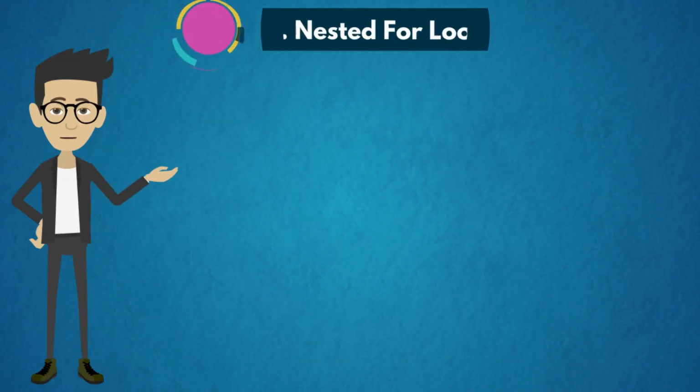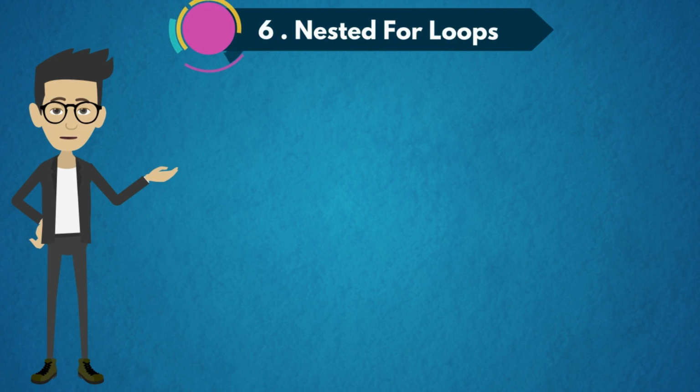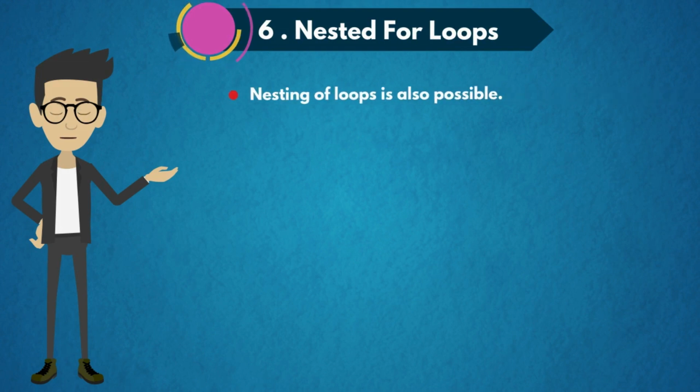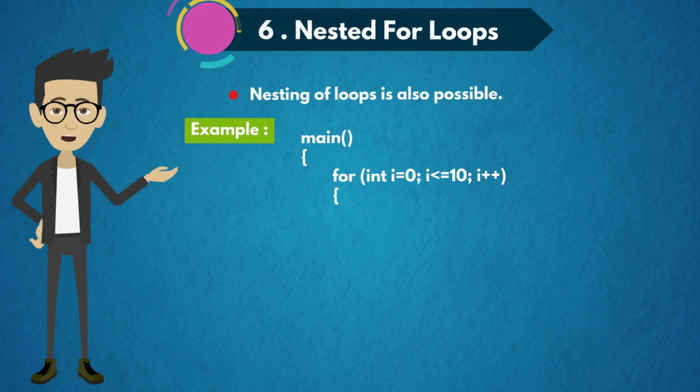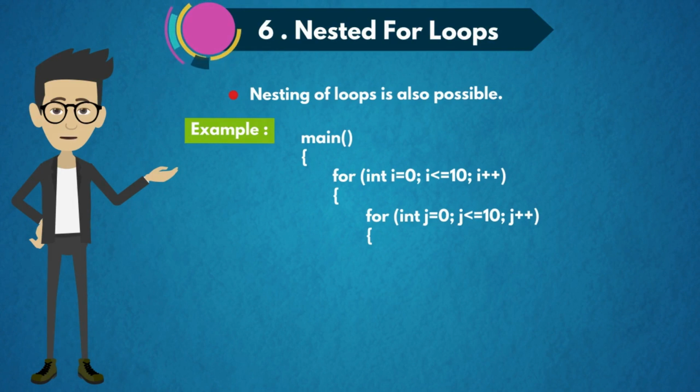The sixth concept is nested for loop, as we have discussed earlier about nested if-else. Now we are going to discuss nested for loops. Nesting of loops is also possible. For example, in main, for int i = 0, i <= 10, i++. Here is the for loop, and inside that we have another for loop with variable j, and then we print both variables i and j.